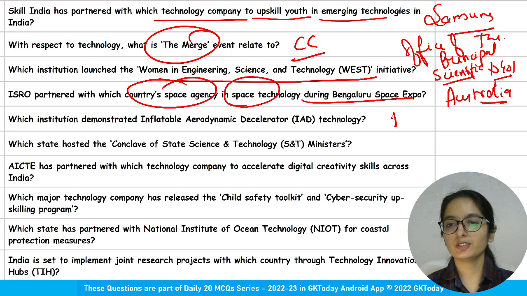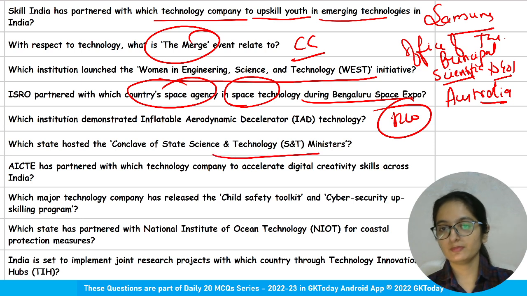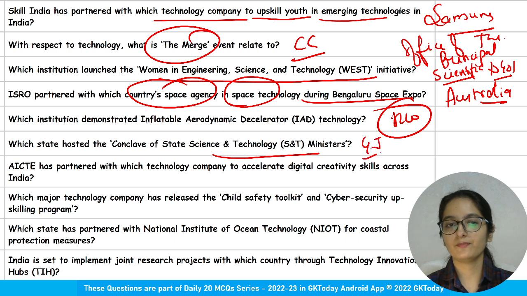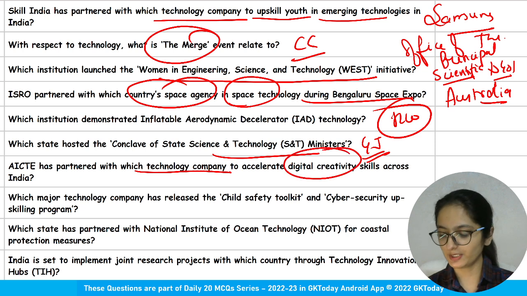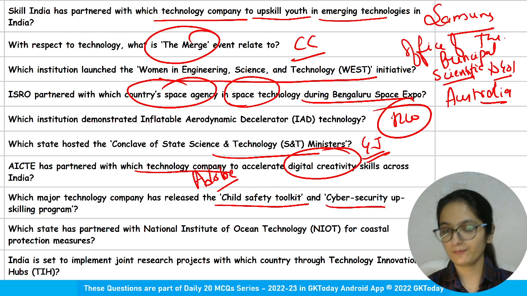This question is your homework. Which state hosted the conclave of state science and technology ministers? Gujarat. AICTE has partnered with which technology company to accelerate digital creativity skills across India? Adobe. Which major technology company has released Child Safety Toolkit and Cyber Security Upskilling Program?